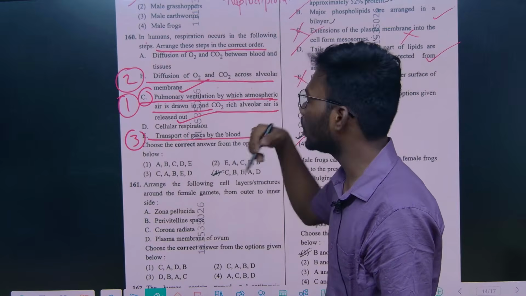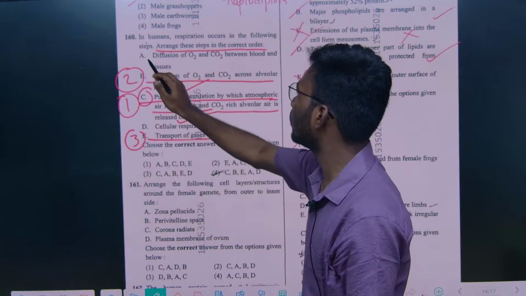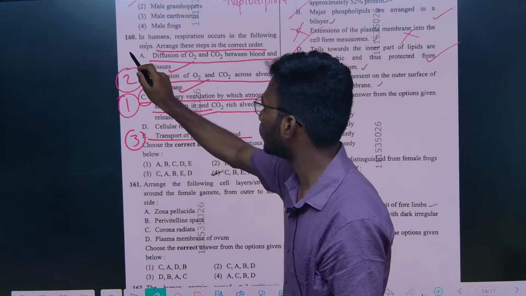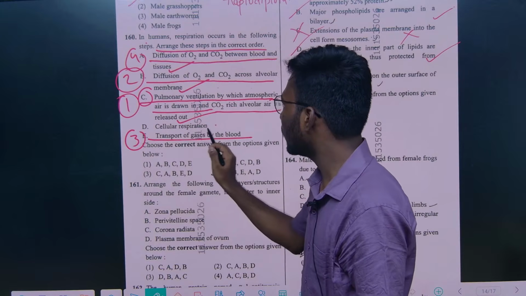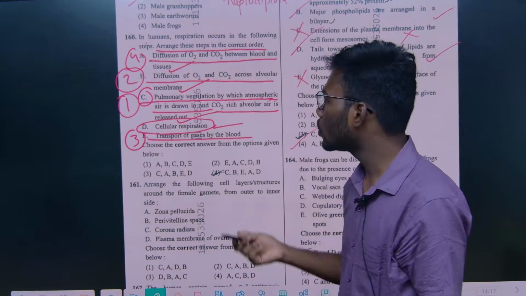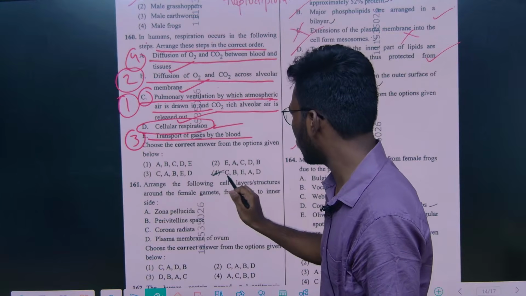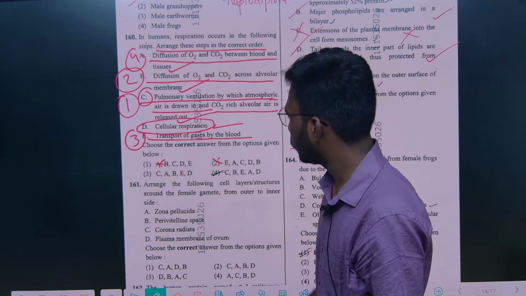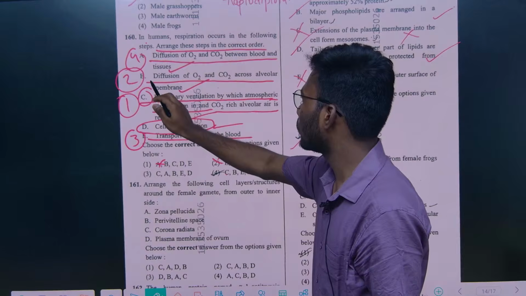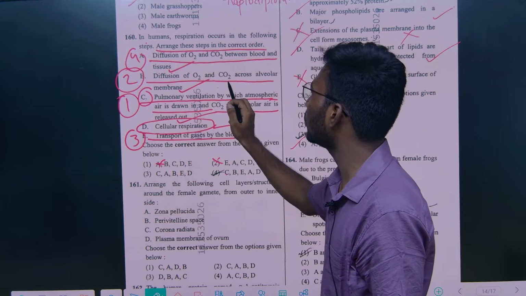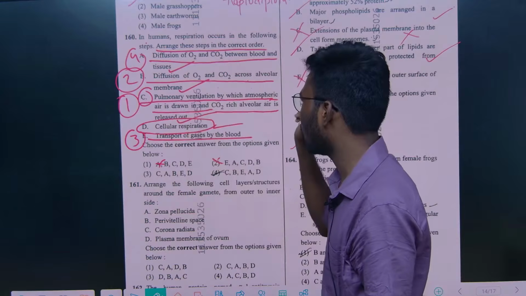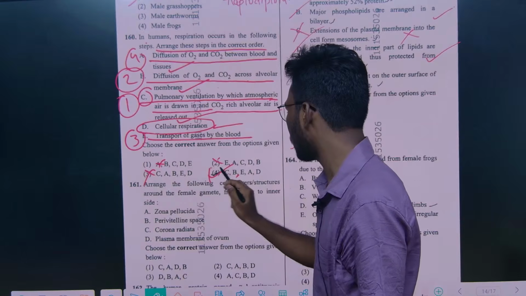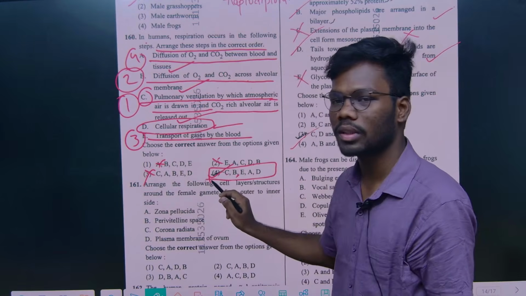And whenever the blood reaches the cellular tissue, the diffusion of O2 and CO2 between the blood and tissue happens. That is the fourth step. And finally, cellular respiration. Based on this, the first option is C, so you can eliminate the options that don't start with C. The second step is diffusion of O2 and CO2 across the alveolar membrane, so the next is B. So the correct option is C, B, E, A, D. The fourth option is the correct option.